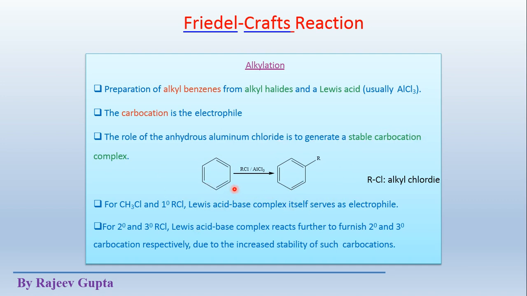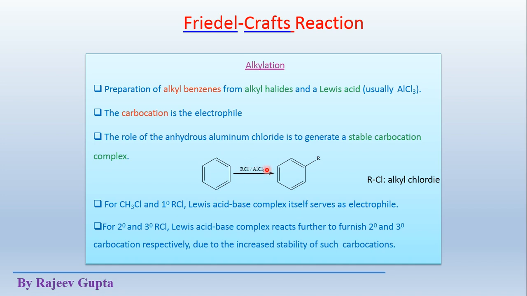So this is the simple reaction where benzene works as the substrate, the aromatic ring, and RCl, that is alkyl chloride, works as the reagent, and AlCl3 works as catalyst or Lewis acid.